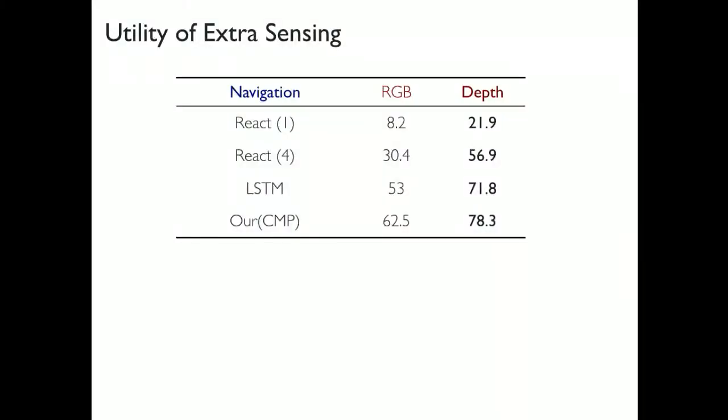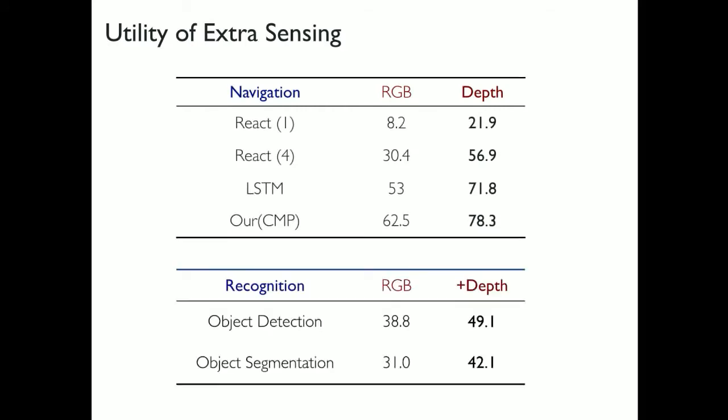And all along, what I've shown you is essentially there's utility to extra sensing. So I showed you this in context of navigation, where if we use a depth sensor in addition to the RGB image that we are seeing, you get improvements in performance. I showed you the same thing for recognition tasks. If you have a shape sensor, a depth sensor, and you're using information from the depth sensor as well, you get improvements for standard tasks of detection, recognition and segmentation.